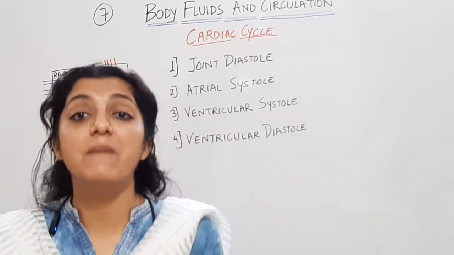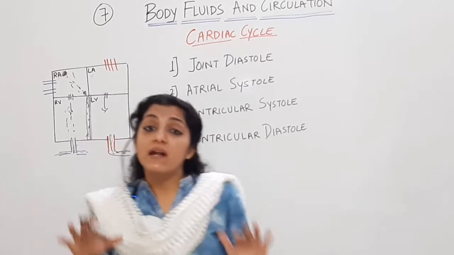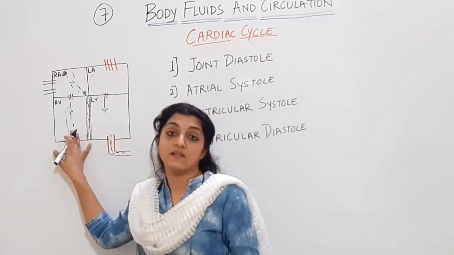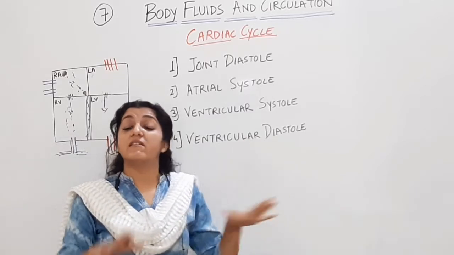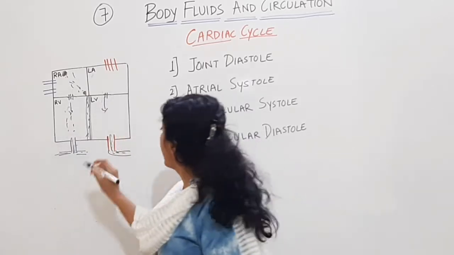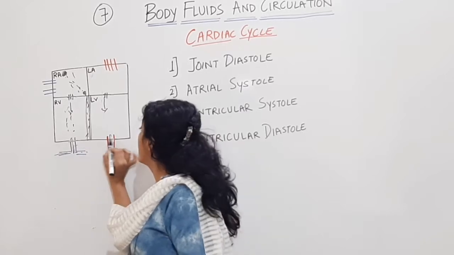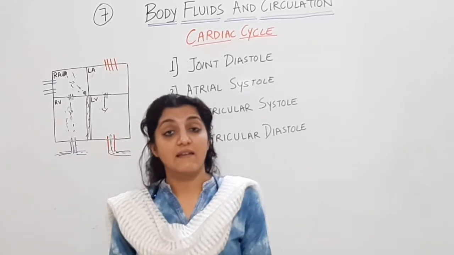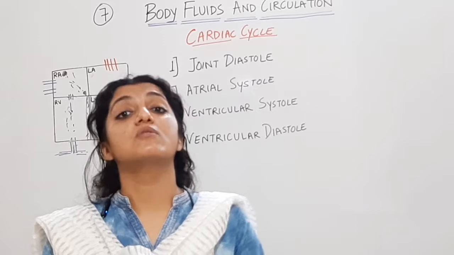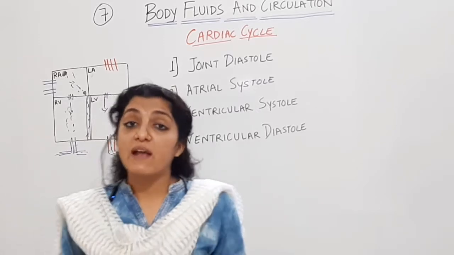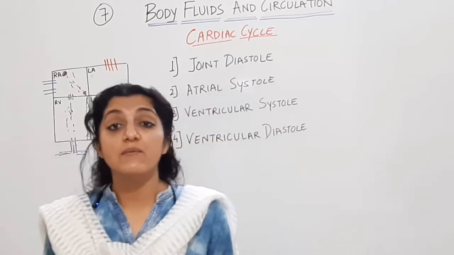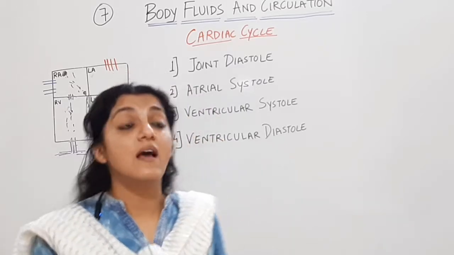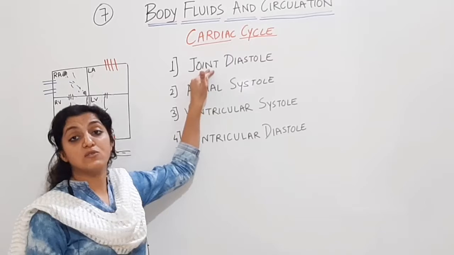As the ventricles become empty, the pressure reduces. Ventricles are going to relax. That phase will be called ventricular diastole. जब ventricle relax कर रहे हैं, again these semilunar valves will close. When the ventricles are relaxing, that is in the ventricular diastole, the semilunar valves are closed. For fractions of seconds, both the atria and the ventricle are going to be in a relaxed state. The phase again is called joint diastole.